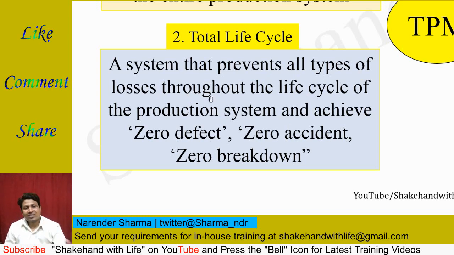So this says that the organization has to set up a production system throughout its life cycle that is able to prevent any kind of losses in the production system, and establish a system to achieve zero defect, zero accident, or zero breakdown condition.